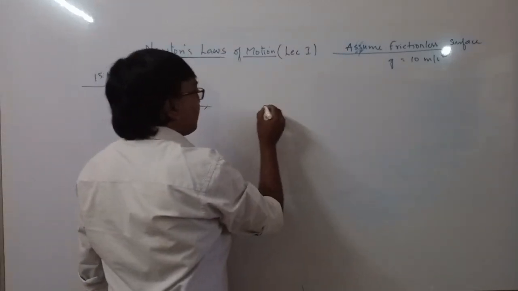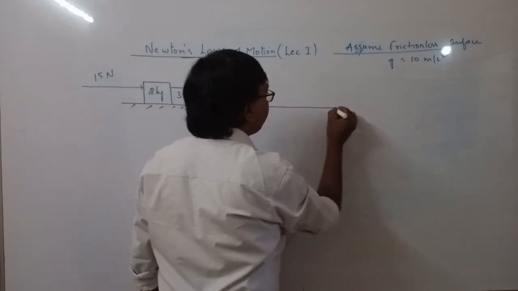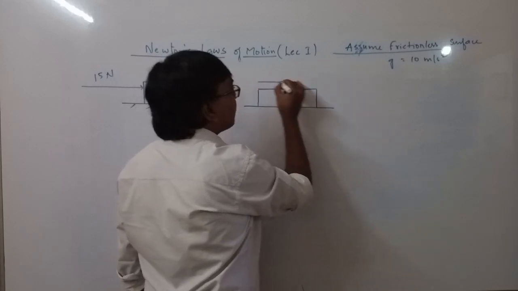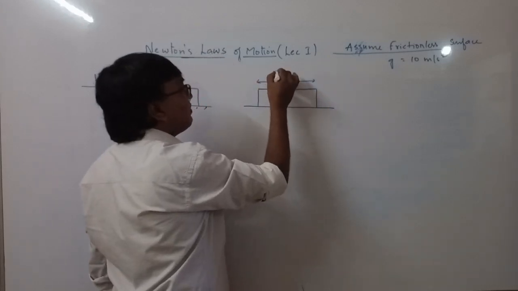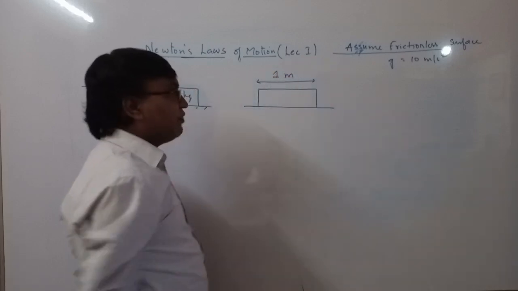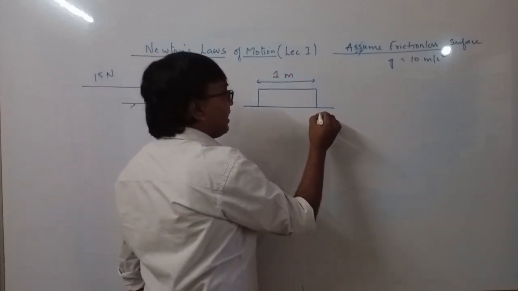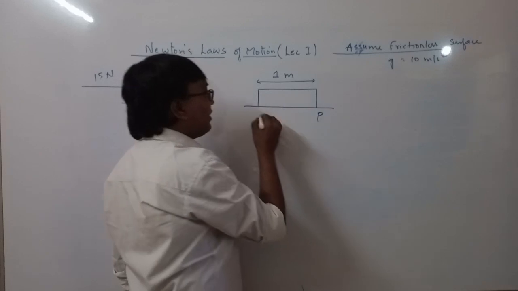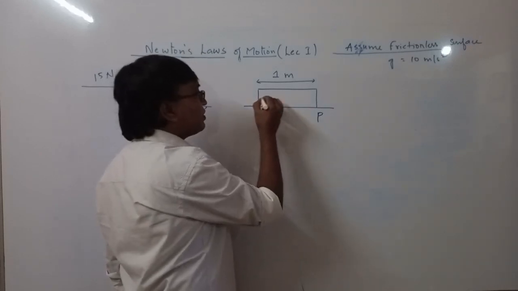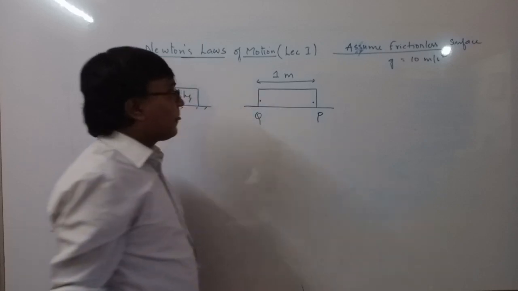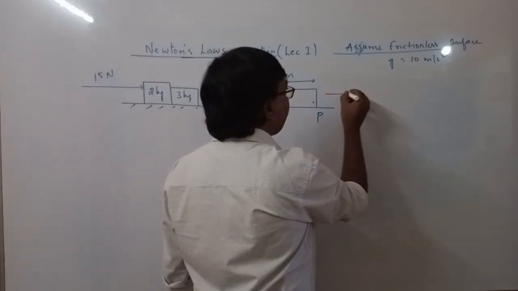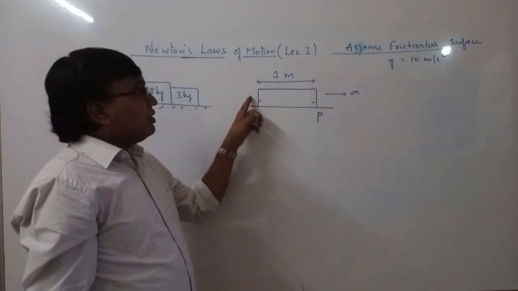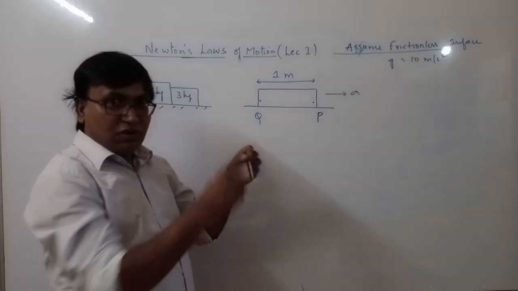So now suppose I consider translation, this is a big block. Okay, so let us assume some length. So this is a 1 meter block. Its length is 1 meter. Okay, and this end is point A, or we'll take it as a different notation. This is point P, and here you have point Q, and this is accelerating with acceleration A. Okay, now this whole body is a system.